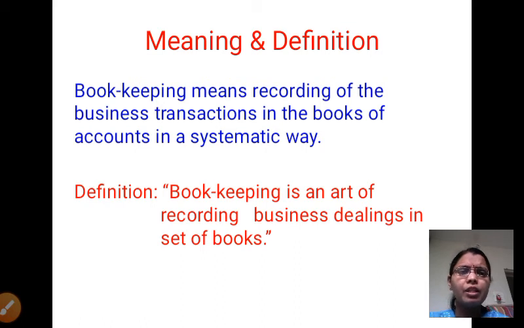Then next, has everybody understood what bookkeeping is? Bookkeeping means just the recording of financial transactions.